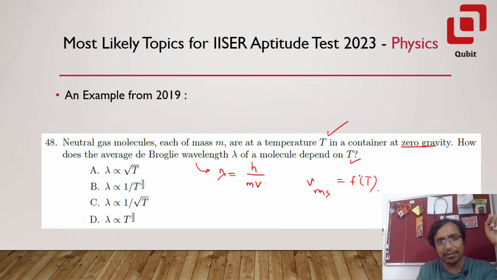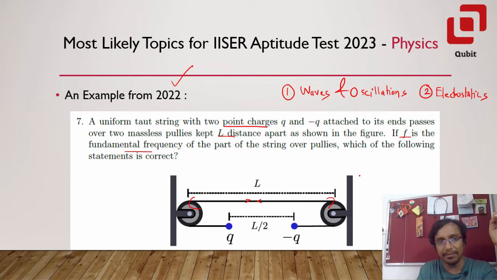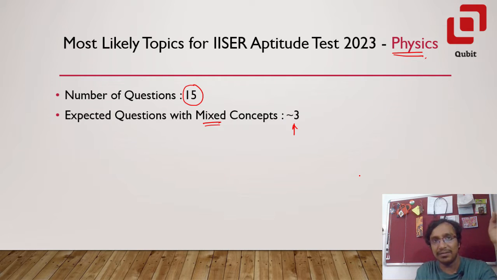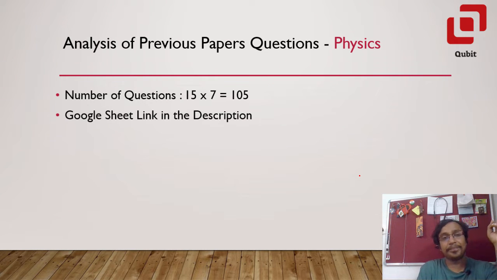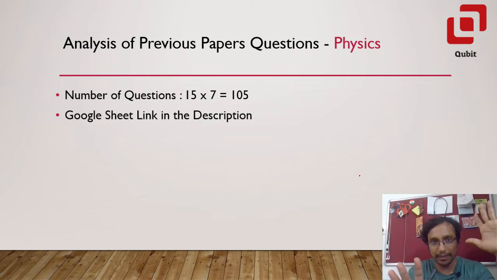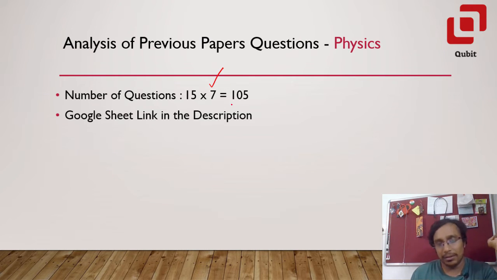All right, so you can expect 2 or max 3 questions. That's what I've seen from the previous years' questions. 2 or 3 questions max for physics. Now what I've done is I've gone through all the papers that are available so far for physics. There have been 6 editions of this exam, and for 2022 I had 2 different sets. So there are overall 7 papers available. So the total number of questions is 105.